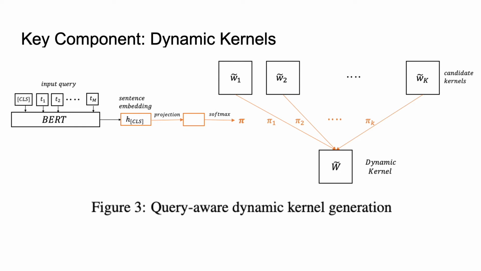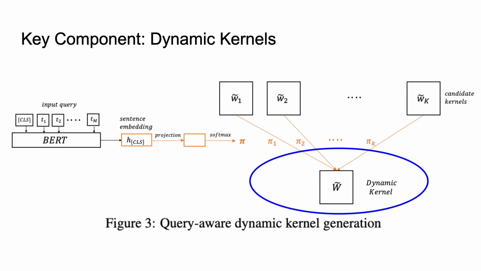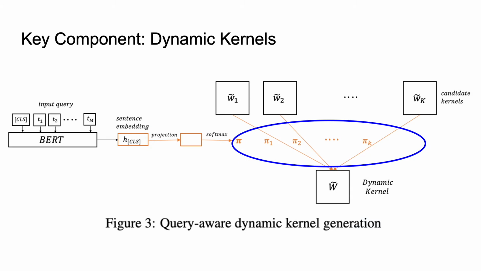The basic idea is to construct convolution kernels according to different queries. First, we create k candidate kernels with the same size, and then use a weighted sum to generate the dynamic kernel, which we later use as a usual kernel in ResNet or other CNN backbones. The query information is embedded in attention weights pi1 to pi k. Intuitively, each candidate kernel is able to detect some features, and we let the text query control which features to detect by letting it assign weights to candidate kernels.